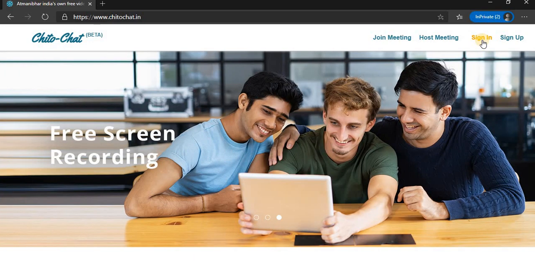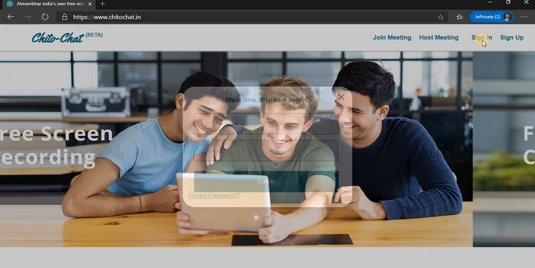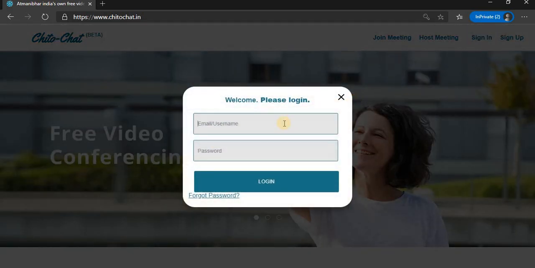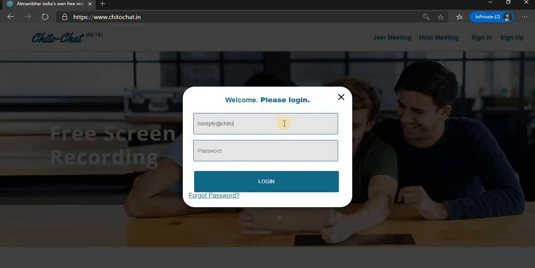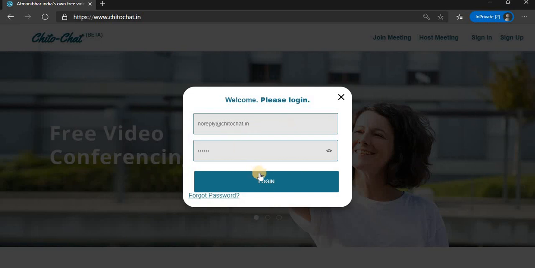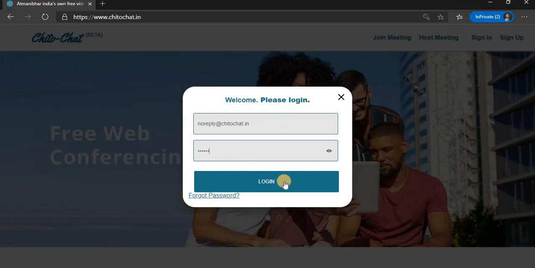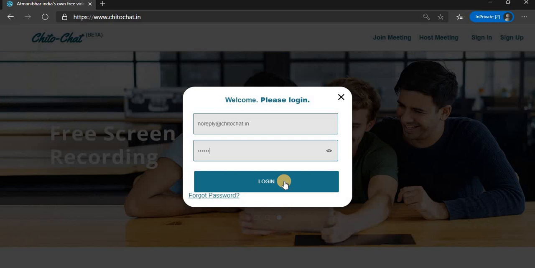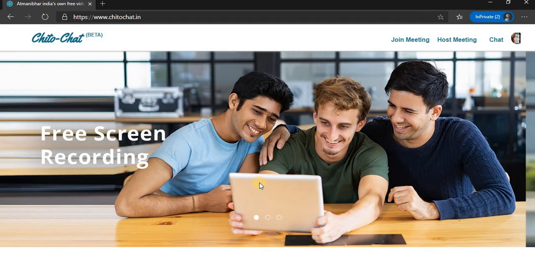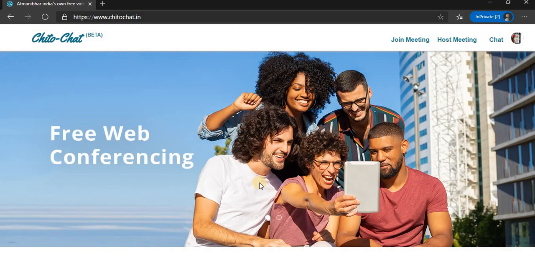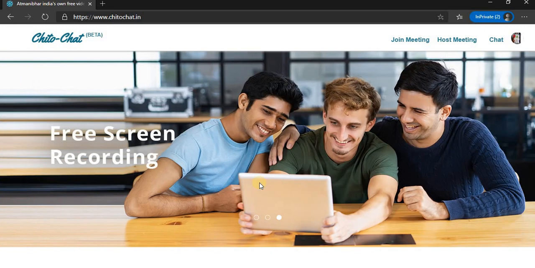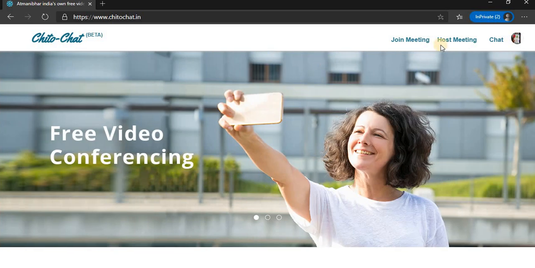On the home page you can see a sign in button, sign in menu basically. So here I can provide my email ID and my password. On clicking this login button, I will be logging into the system. Now you can see here I have logged into my system. So my sign up and sign in menus have now disappeared, and a chat menu started appearing, which I have said earlier, that you can do a chat.